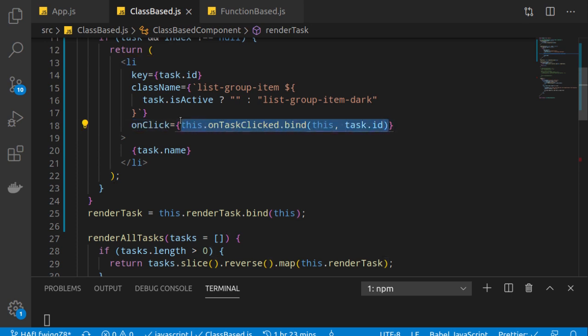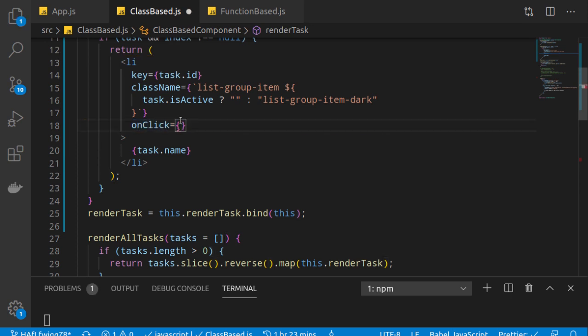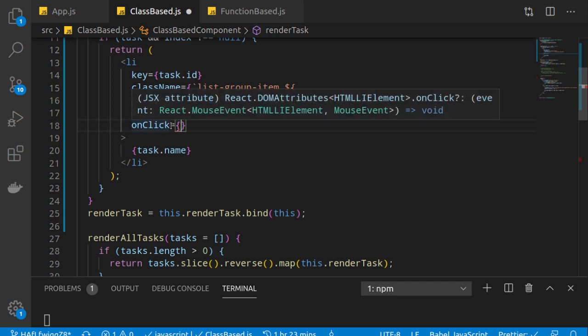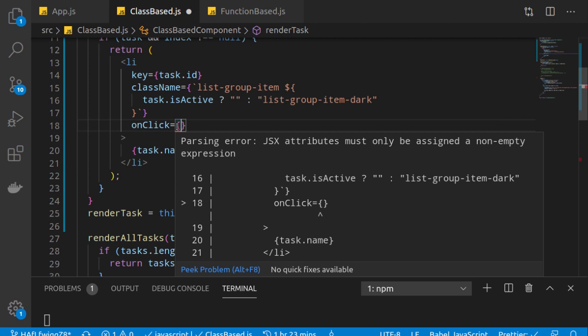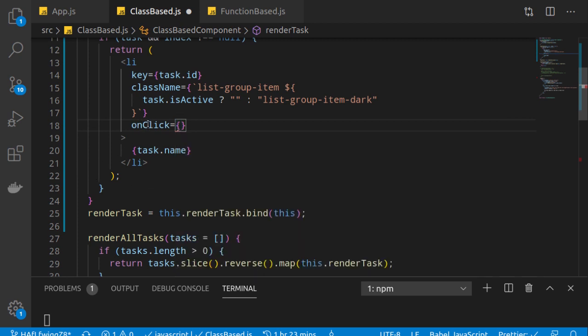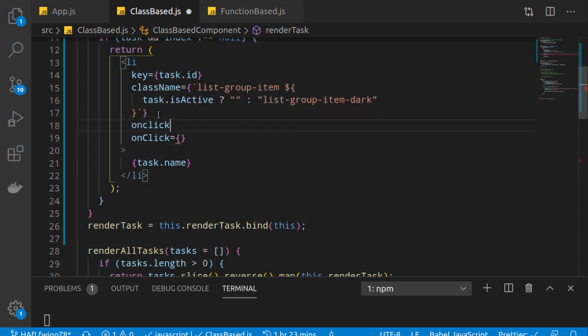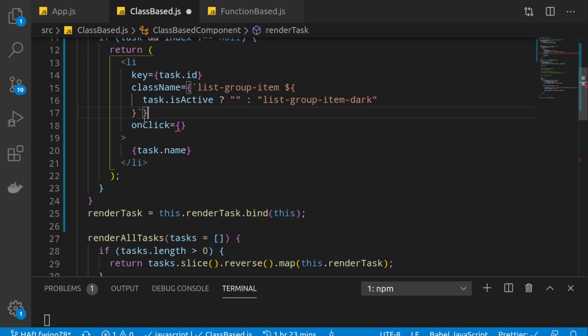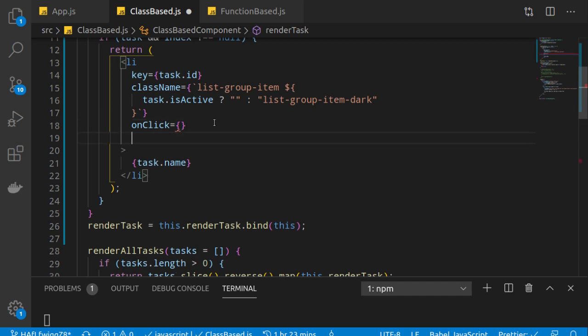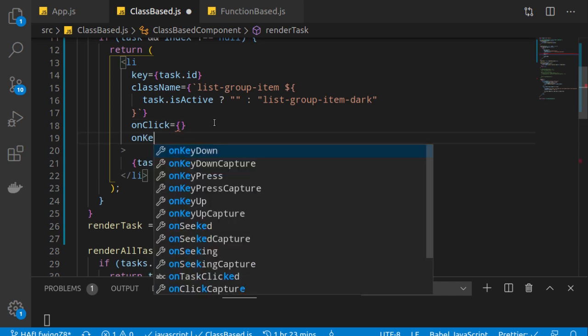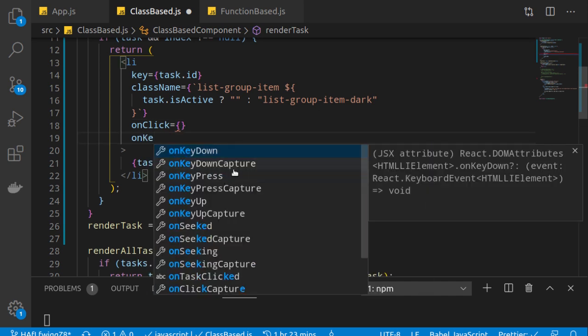Okay, just don't focus on this. To bind any event, you can write it like this. Things are almost the same as we do in JavaScript, but the only difference is in the way we write it here. There we write directly onclick, but here we write it in camel case, starting with a small letter, like onKeyDown, onKeyPress. So that's how we name these events.